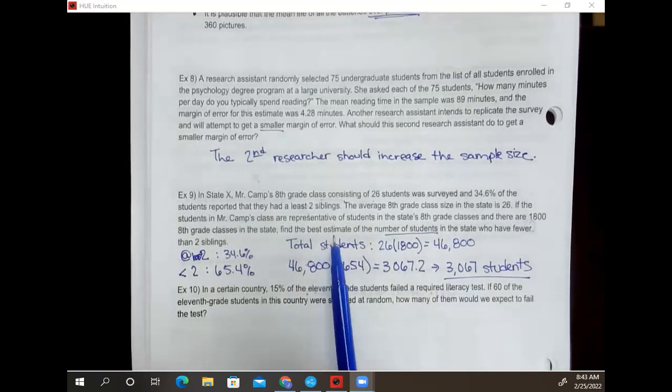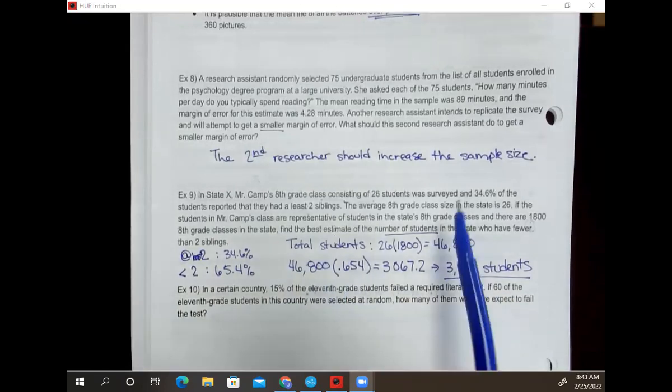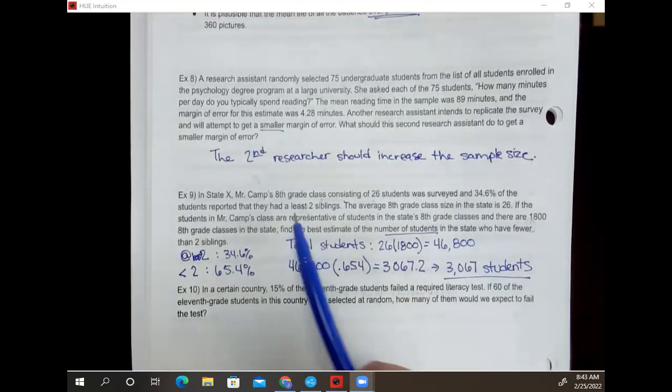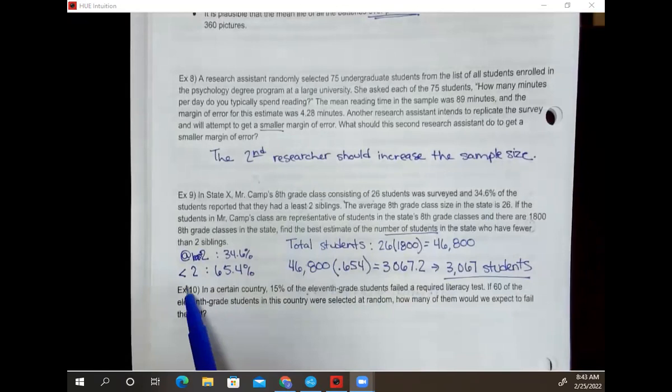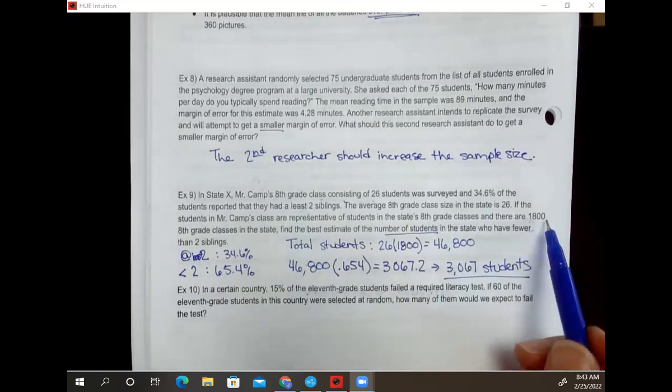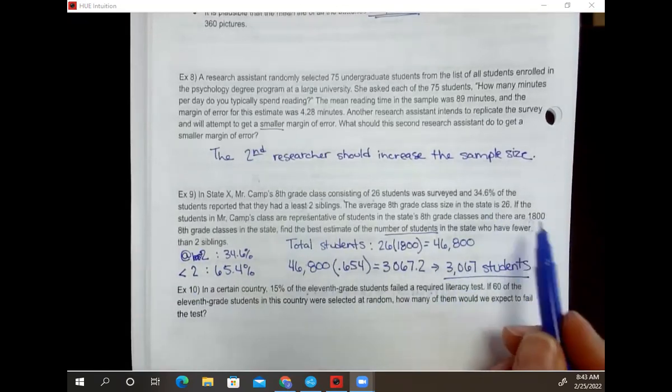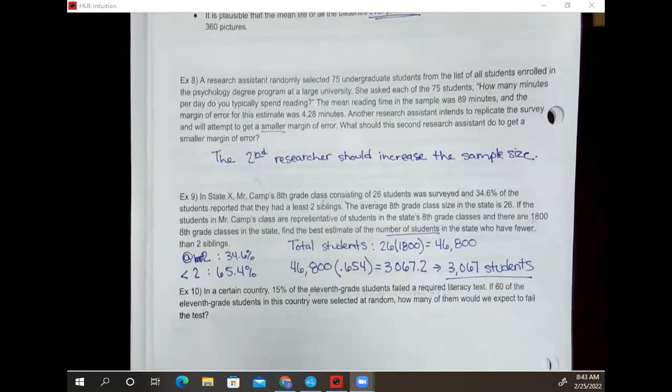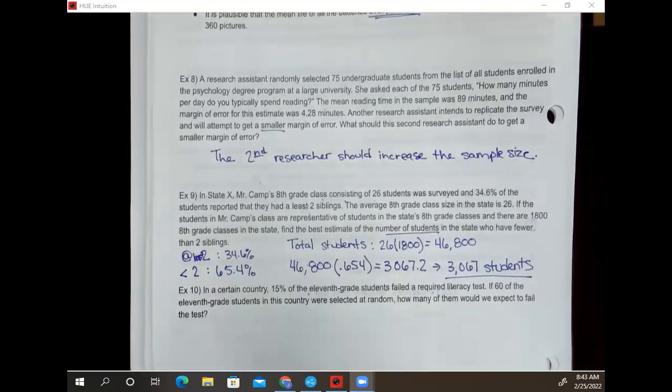Okay, very important that we read our problems carefully because again, they gave me information about at least 2 siblings. What I wanted was less than 2, okay? And then they wanted to know total students and they gave me number of classes and the number of students roughly in each class, the average for each class. So for example 9, we took a sample and used that to estimate for the larger population. For example 10, we're going to go the other way.